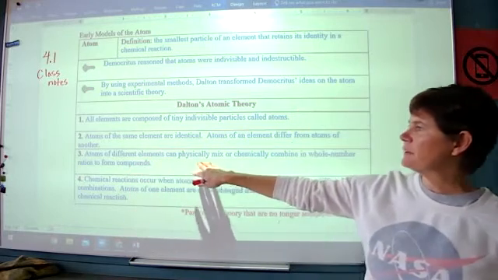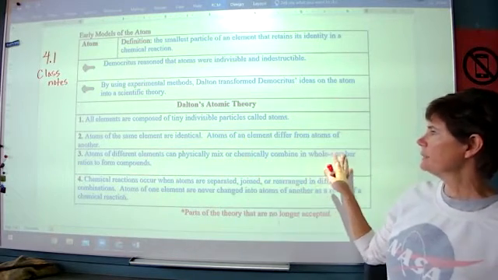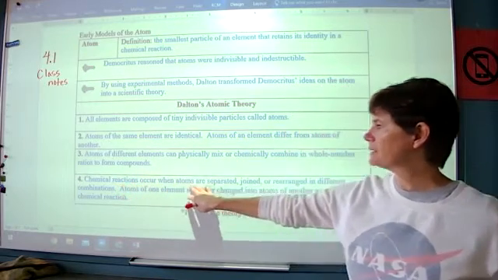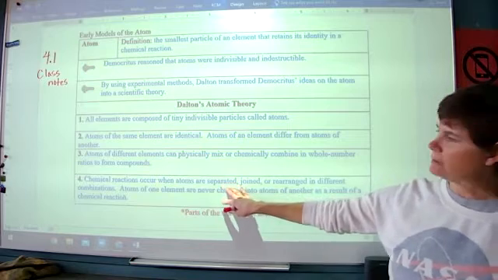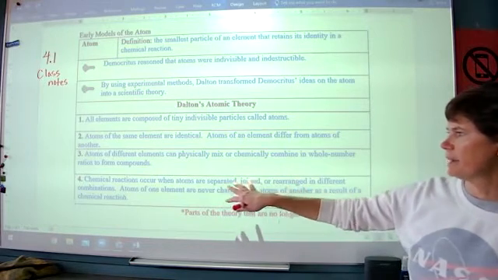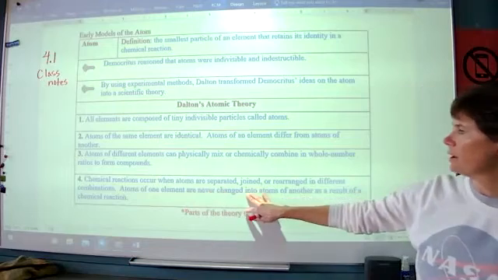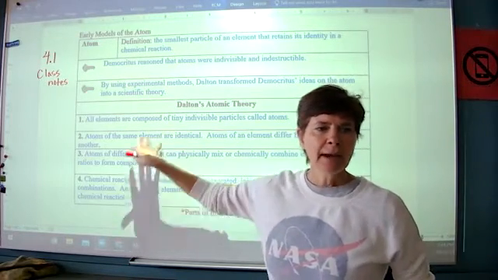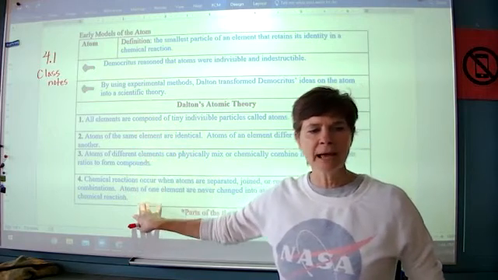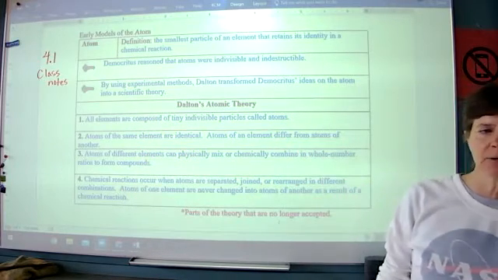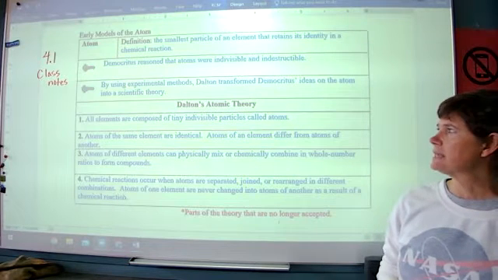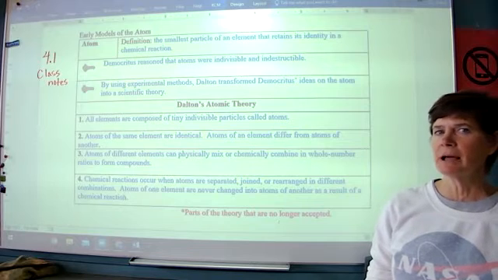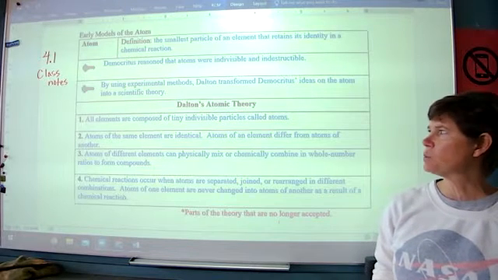So one element's atoms are going to be different from another element's atoms. The third part is atoms of different elements can physically mix or chemically combine in whole number ratios to form compounds. And then lastly, chemical reactions occur when atoms are separated from each other or joined together or rearranged in different combinations. Atoms of one element are never changed into atoms of another element as a result of a chemical reaction. Now, all of these things were based on evidence that Dalton had at the time that he developed this theory. But there are multiple parts of this that are no longer accepted as true. And I'm going to give you information or experimental evidence that was developed that shows why we no longer accept it.